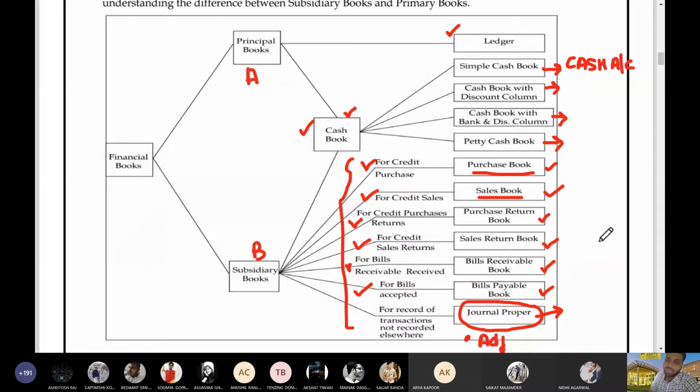Then I ask, have you ever seen a ledger with narrations? The first answer that we get from people is that no sir, a ledger doesn't come with narration. This is the point. You should answer that you have seen a ledger with a narration, and that is in the case of the simple column cash book. I told you that a simple column cash book is nothing but a cash account. But as it is a part of the cash book, we'll be preparing it in simple column format, where we'll write all the entries along with narrations.